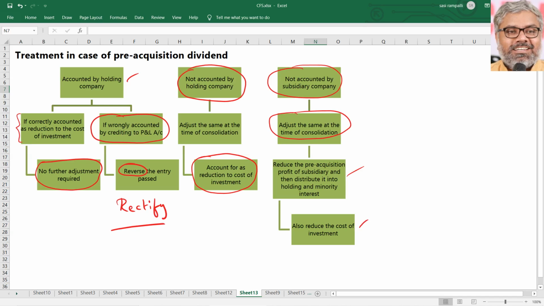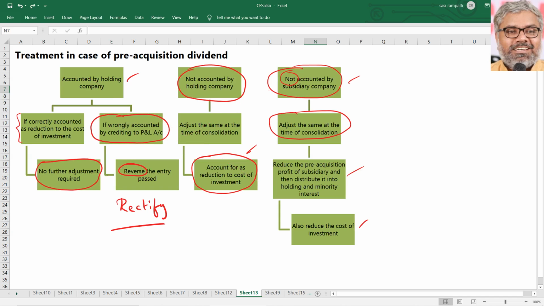And that portion of the holding company's dividend share in the pre-acquisition profits shall be reduced from the cost of investment. So it is the same as this treatment at the time of consolidation, but before doing the treatment in the holding company, we have to first deal with the subsidiary company because they have not accounted for it. Once again, don't assume any of these scenarios. It has to be given in the question.